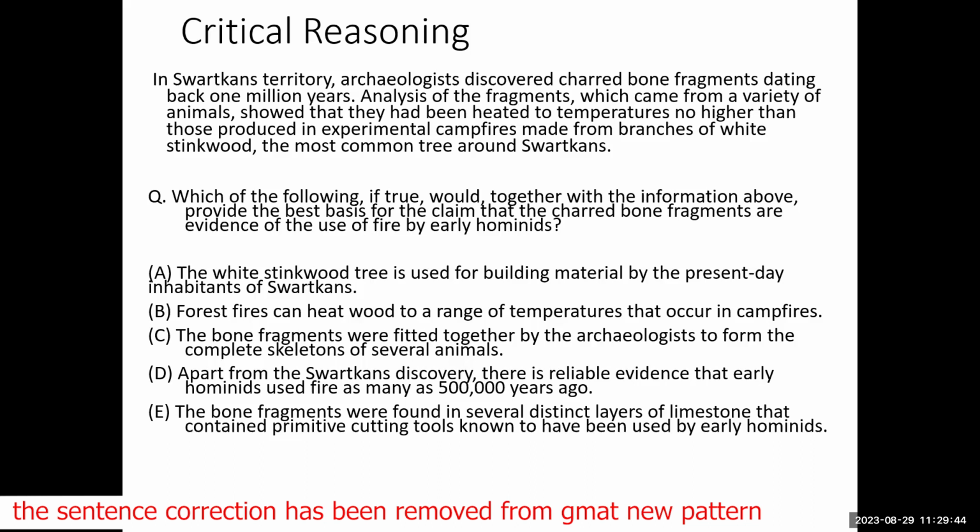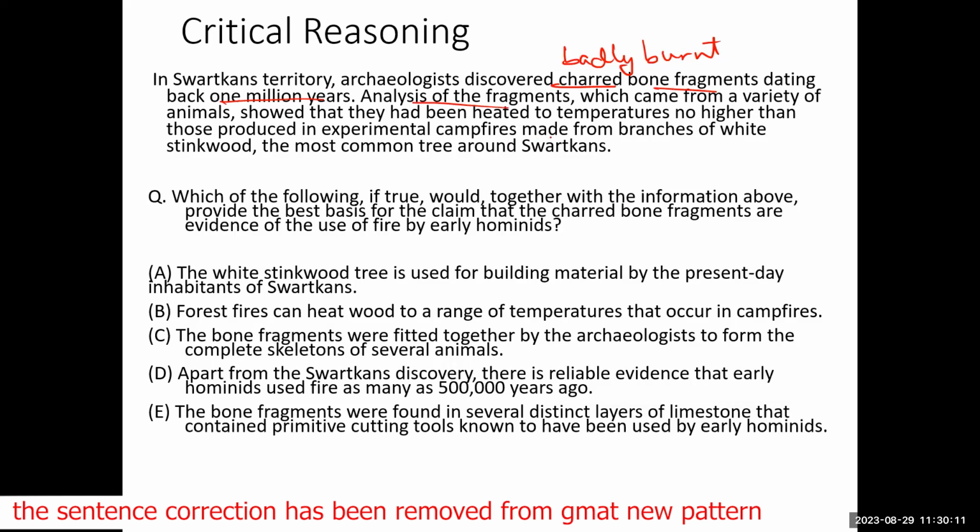Charred means they were burnt. So in Swatskin territory, archaeologists have discovered badly burnt bone fragments, and these bone fragments are dating back 1 million years, so they are 1 million years old. When these fragments were analyzed, what did we know?